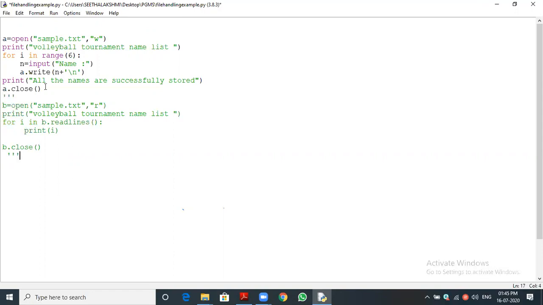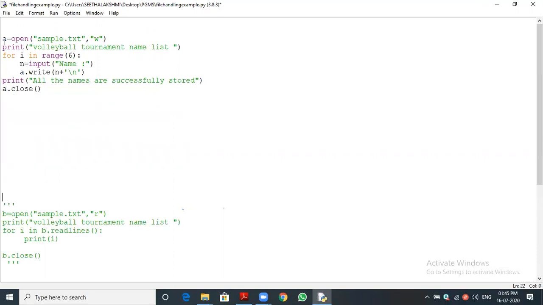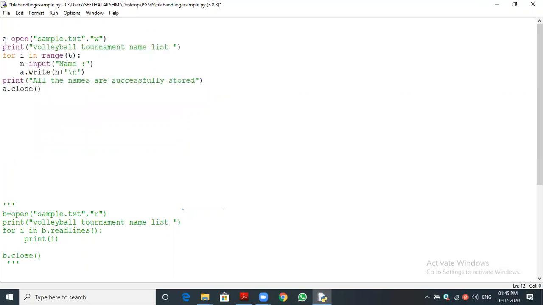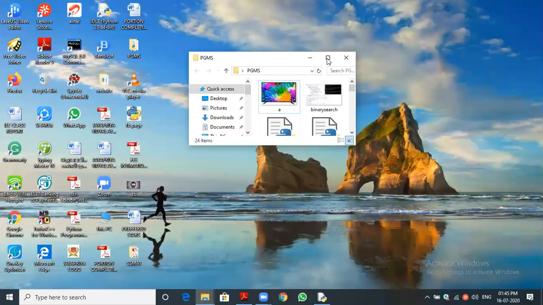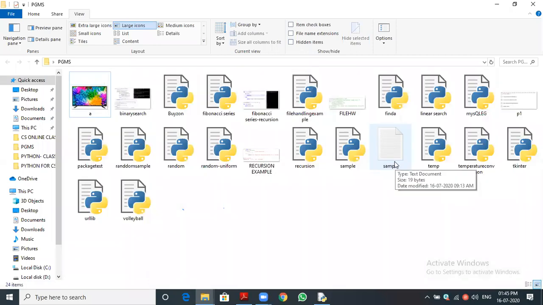Okay, let you see this part alone. First we are creating the file object, that is A is a file object. Through the file object we are opening sample.txt. Suppose the file is not there, I will show the file where I stored it inside the folder. One minute. Here the sample file is there. Can you see the text document? Could you see this?